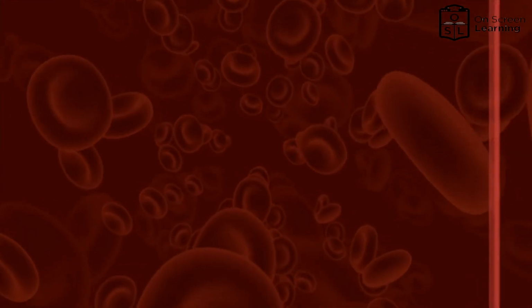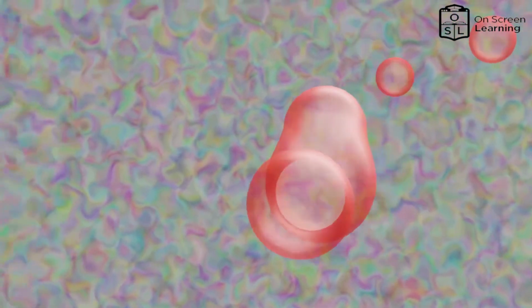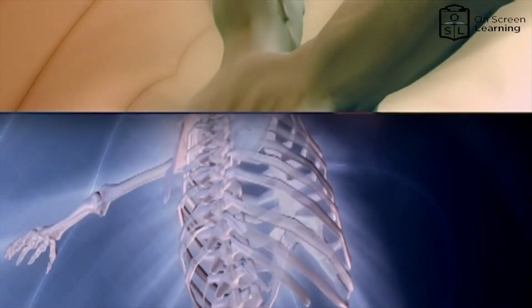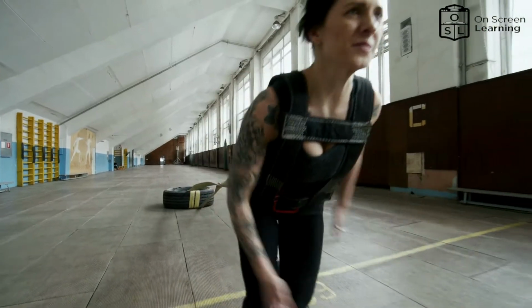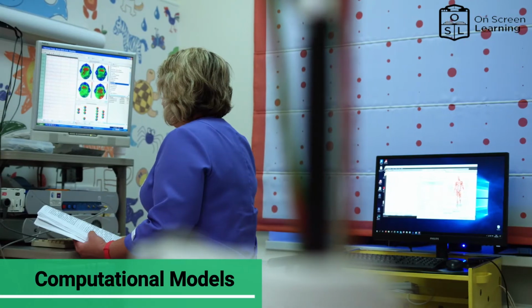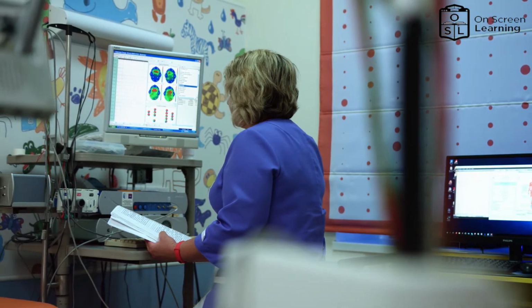When loaded, fluid flows away from high compressive loading areas in the bone matrix. Osteocytes are the bone's most abundant cells and are also the most susceptible to mechanical loading caused by such fluid movement. By signaling to other cells with signaling molecules or direct touch, osteocytes control bone remodeling after sensing a load. Osteoprogenitor cells, which can differentiate into osteoblasts or osteoclasts, are also mechanosensory and will differ depending on the loading situation. Computational models suggest that mechanical feedback loops can stably control bone remodeling by reorienting trabeculae in the direction of the